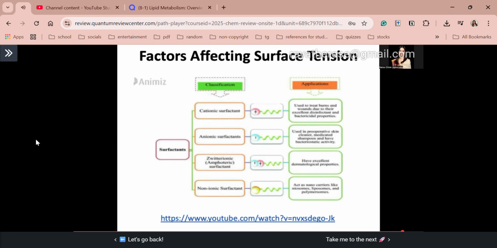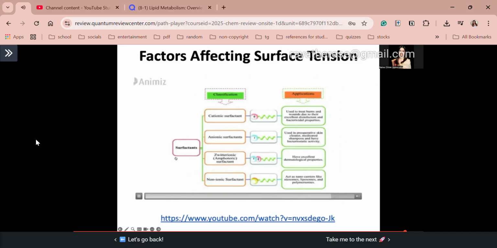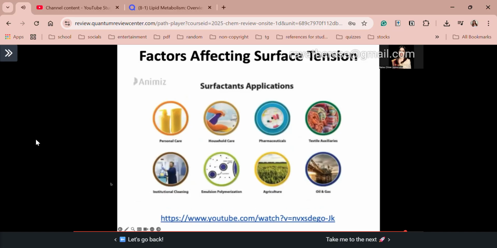These different types of surfactants have different applications. Cationic surfactants are used to treat burns and wounds because of their excellent disinfectant and bactericidal properties. Anionic surfactants are used in pre-operative skin cleaners and medicated shampoos because they also have bacteriostatic activity. Zwitterionic surfactants have excellent dermatological properties, and non-ionic surfactants are used as nanocarriers like niosomes, liposomes, and polymersomes in pharmaceutical applications. Other than pharmaceuticals, surfactants have a wide range of applications, like personal care, household care, textile auxiliaries, institutional cleaning, emulsion polymerization, agriculture, and oil and gas industries.